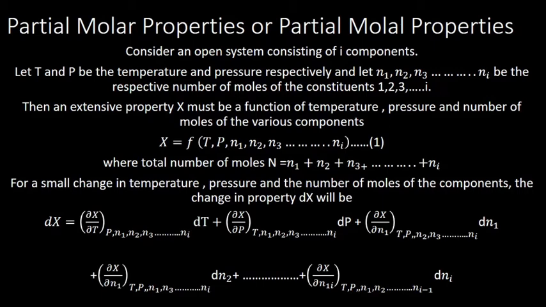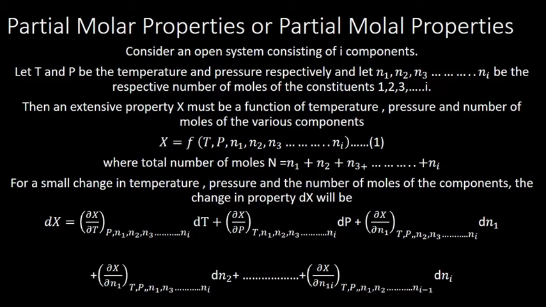So if we are taking temperature, and the property is differentiated with temperature, assuming all the other properties, pressure, n1, n2, n3 up to ni, are constant. Next quantity we will differentiate, that is X, we differentiate with pressure. Then temperature and all other properties remain constant. Next, we differentiate by n1, that is the number of moles of component 1. Then temperature, pressure, n2, n3 up to ni will remain constant.